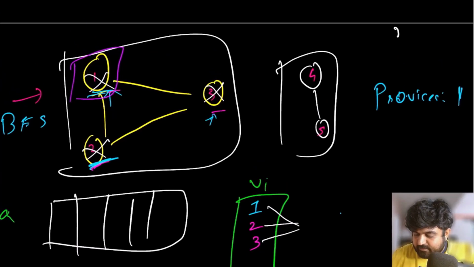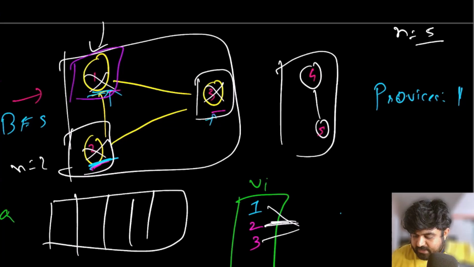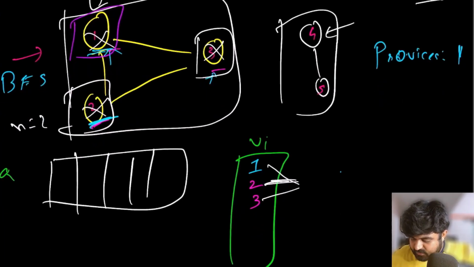Now, since in the input we are given n is equal to 5, we initially started with n is equal to 1 because it was not visited. Now we will go to n is equal to 2, but that has also been visited, so we will simply skip over. n is equal to 3 has also been visited, so we will simply skip over. The next value is n is equal to 4. n is equal to 4 has not been visited, so we mark 4 in our visited list, add 4 to our queue, and now 4 has a neighbor 5.